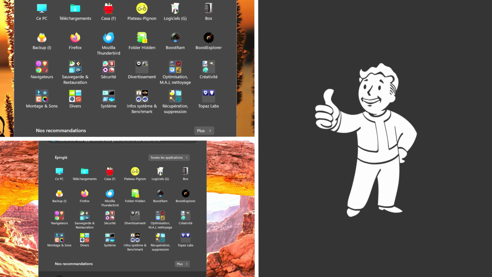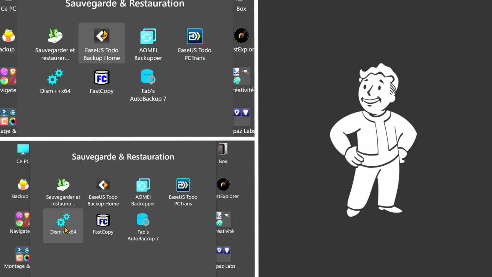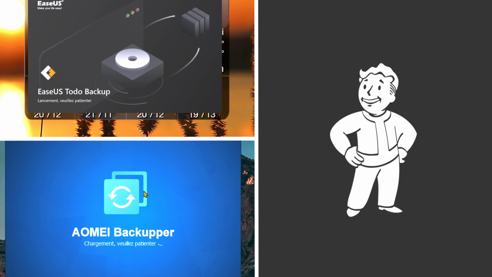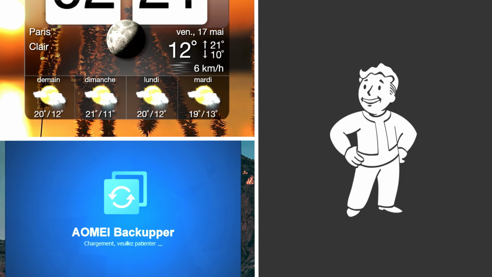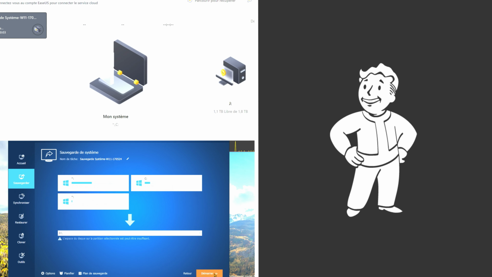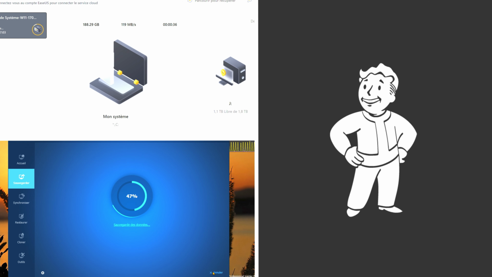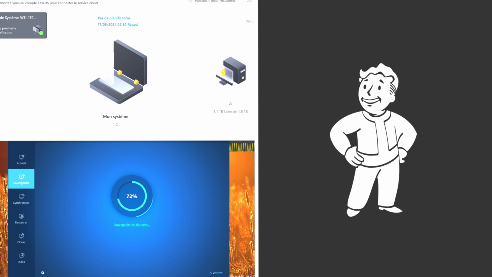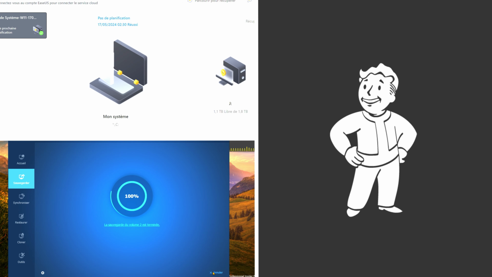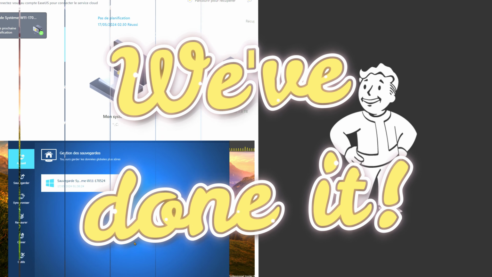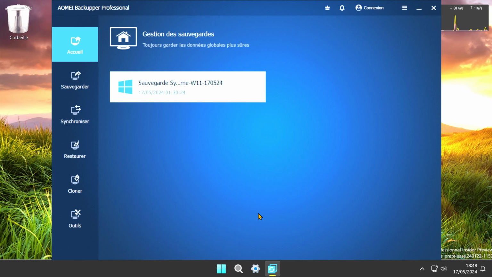Here is an overview of incremental and differential backups with the software Easeus Todo Backup. Just click on Backup.